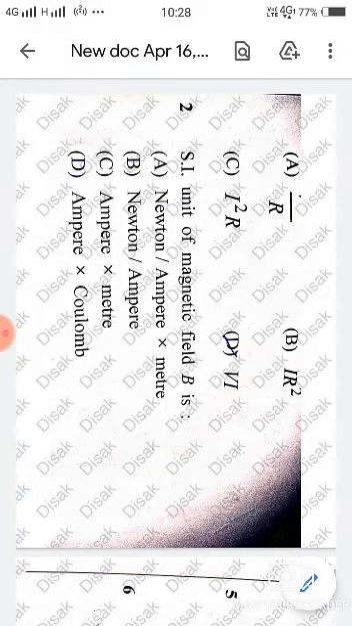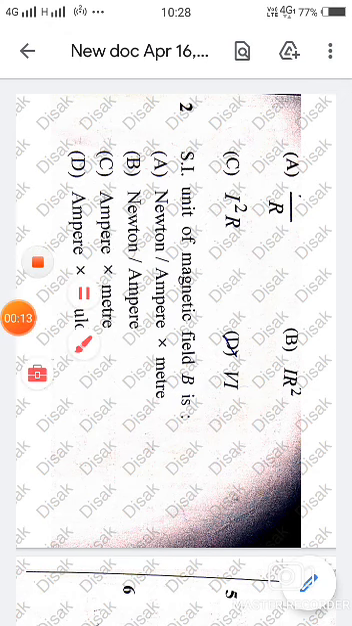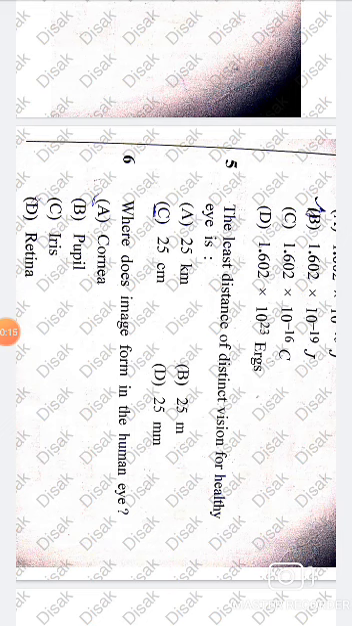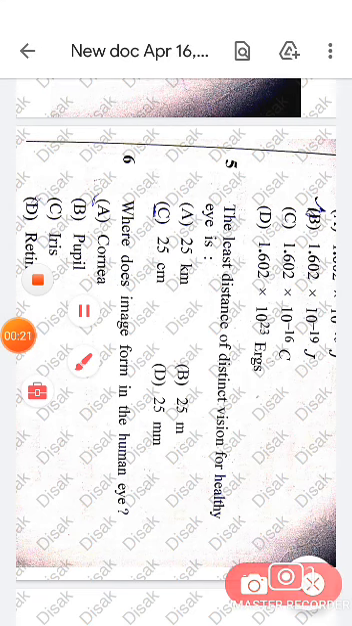Hey guys, today we are going to solve some important questions of the NTSE exam 2020. So the first question is, the SI unit of magnetic field B is ampere into meter. The next question is, the least distance of distinct vision for healthy eyes is 25 centimeter.